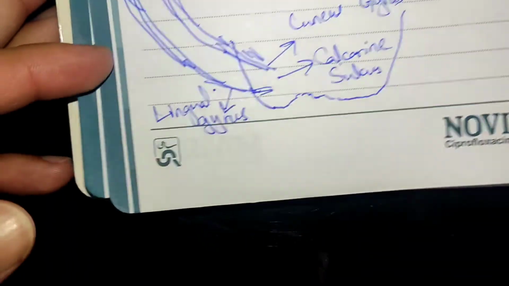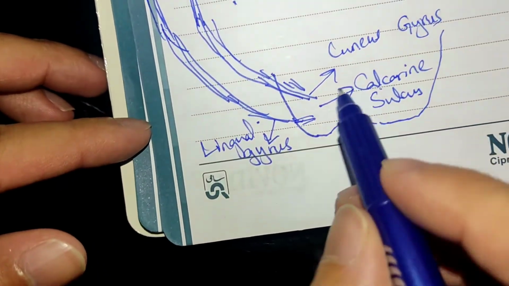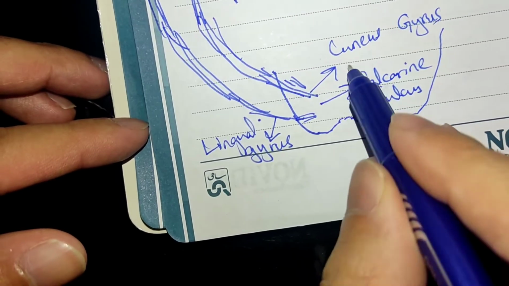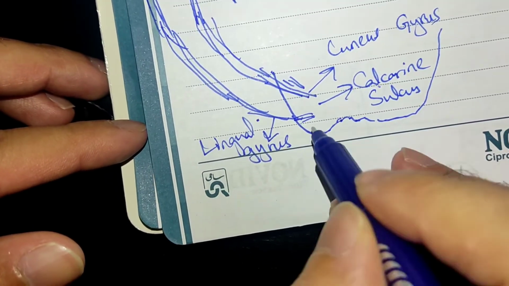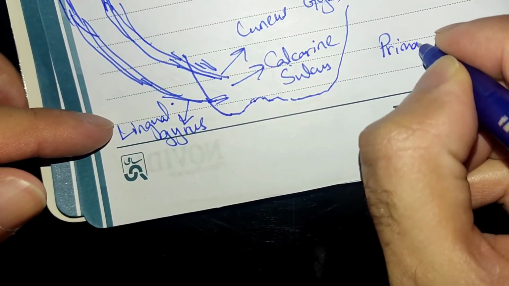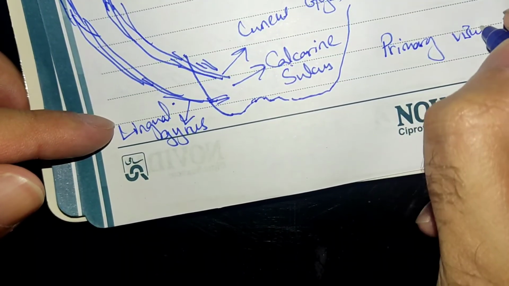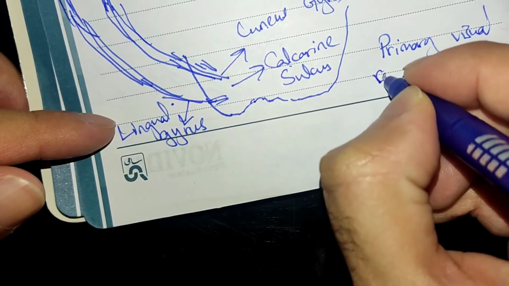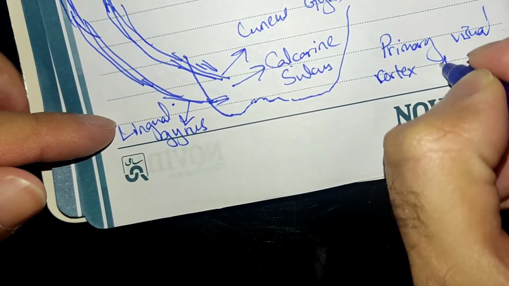And in the end, both of these fibers end at their respective gyri in the posterior lobe. In the primary visual cortex, just for information, the primary visual cortex is area 17. If an MCQ comes, you should know.